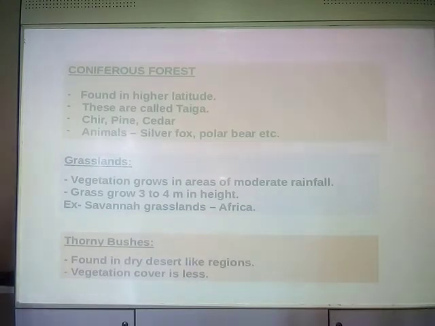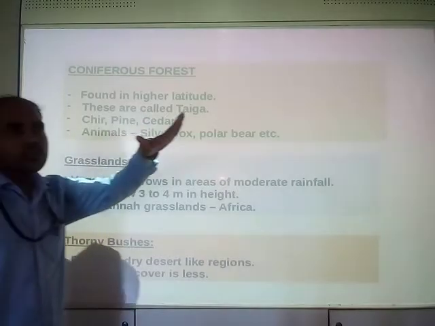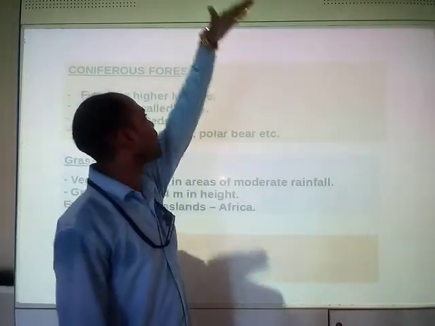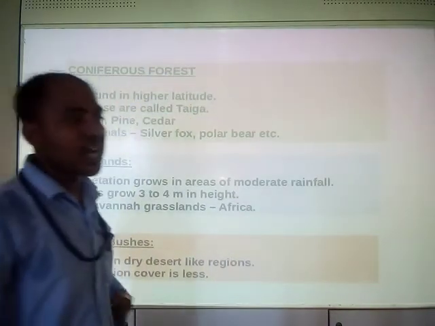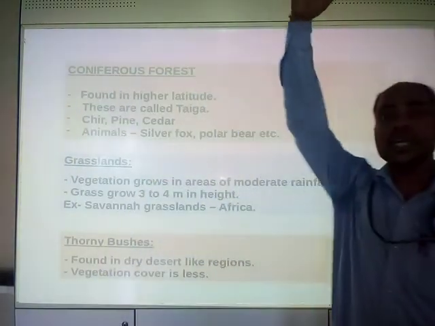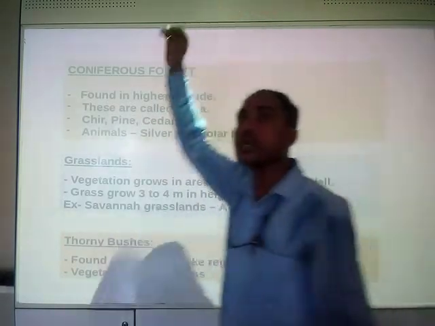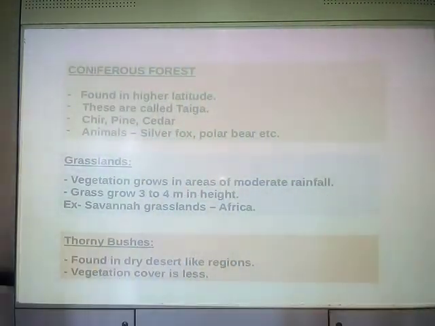Okay. Now coniferous forest. What do you mean by the term coniferous forest? Those forests which are found at very high latitude, at higher slopes, or you can say in higher areas on mountains, on hills.